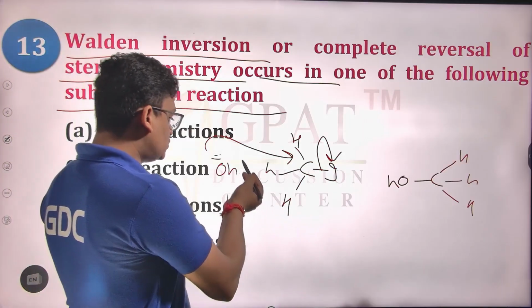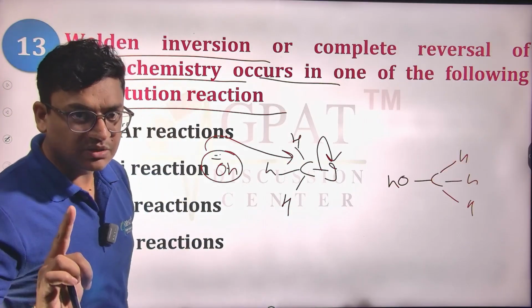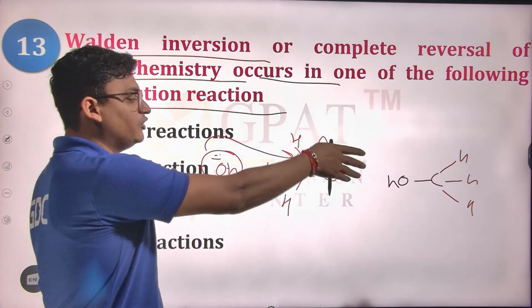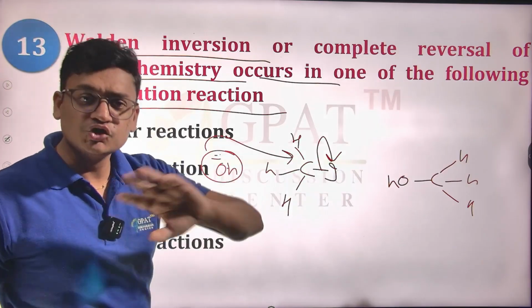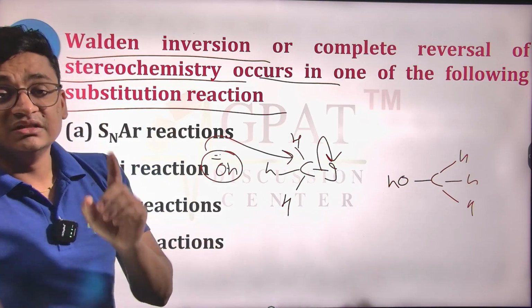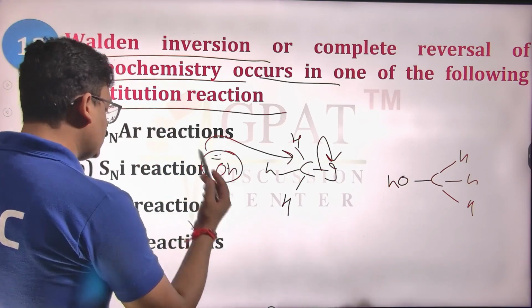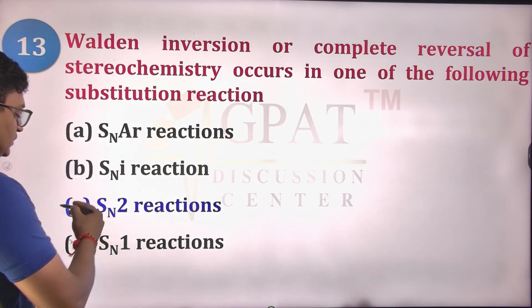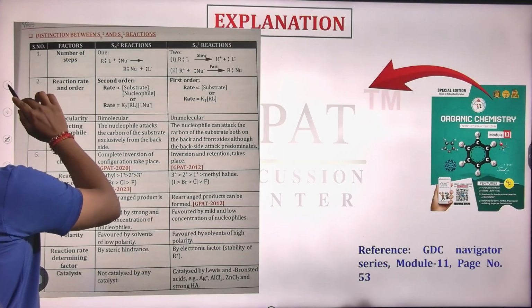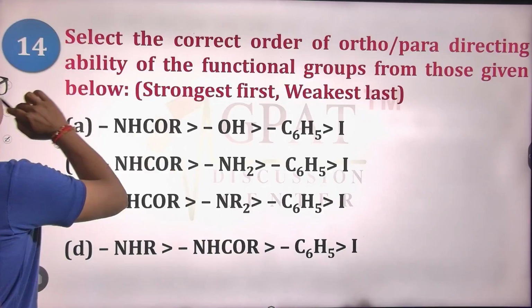The OH can only attack this carbon from the back side, since this is a single step reaction, and in one step the leaving group has to leave and the incoming nucleophile attacks that particular carbon. There is no intermediate formation. This proceeds through a transition state. So yes, we have an SN2 reaction, and this phenomenon is known as Walden inversion. So this is correct for SN2 reaction, that is bimolecular nucleophilic substitution.